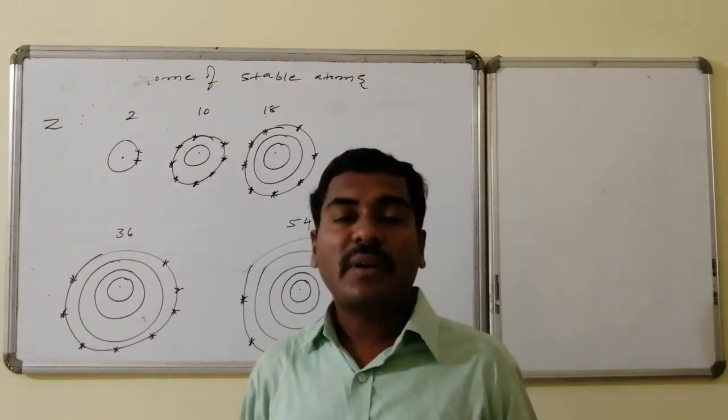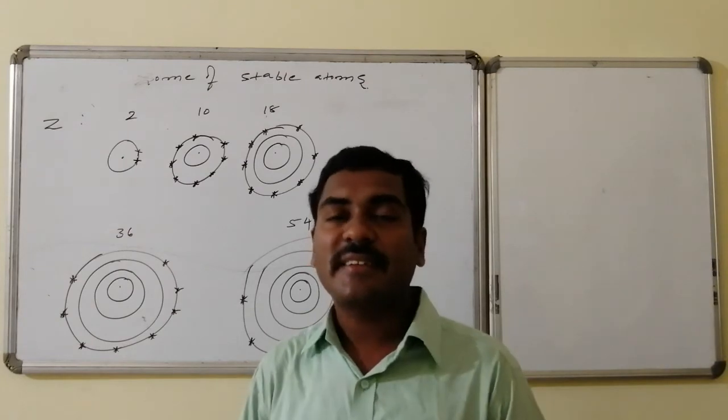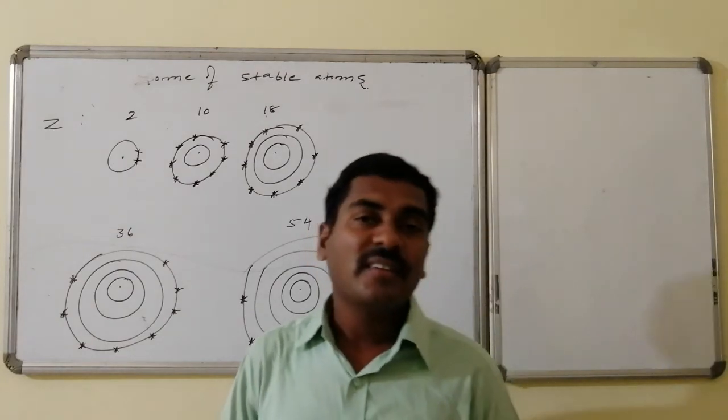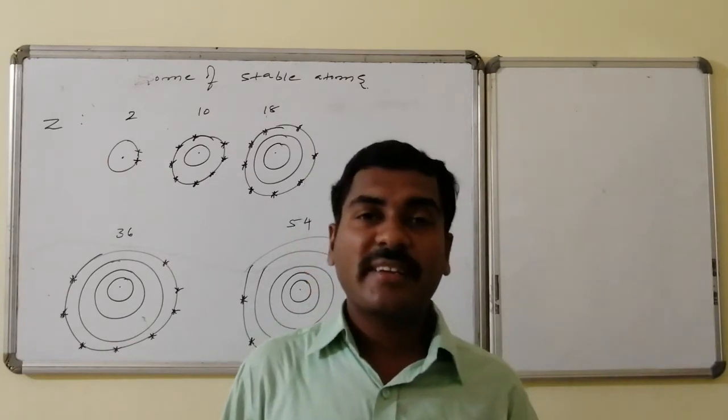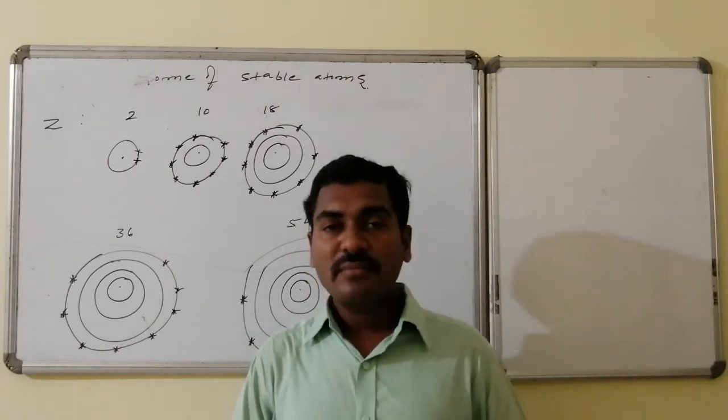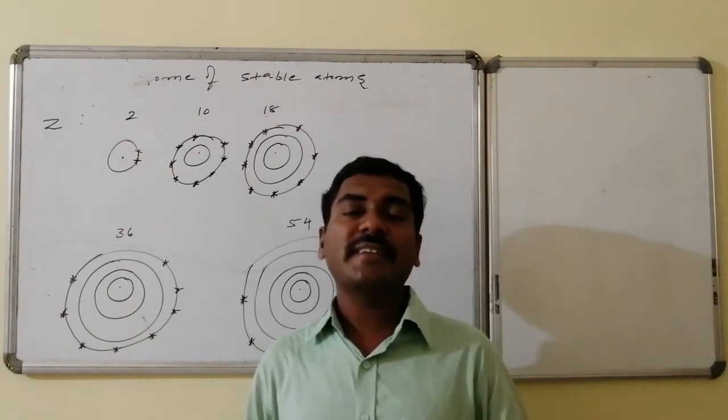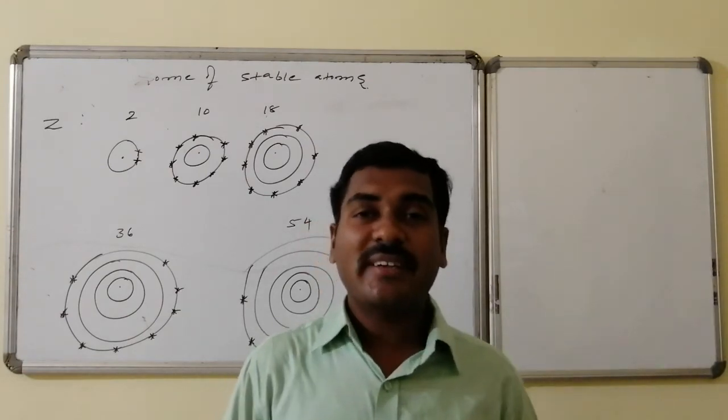Thus it was a generalization, a general conclusion. The conclusion is that atoms participate in chemical combination, involving rearrangement of electrons, to get stability.